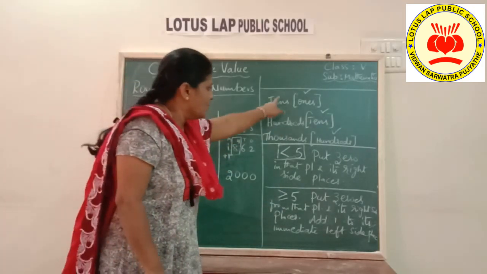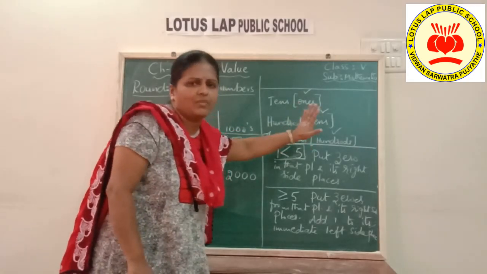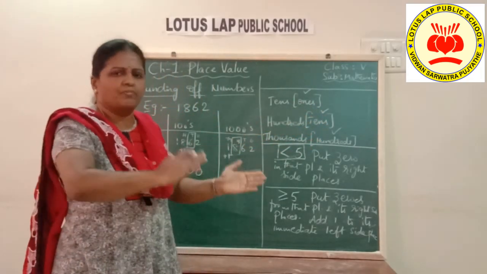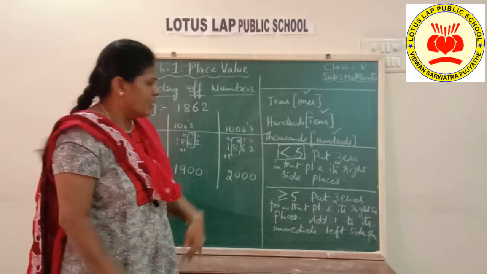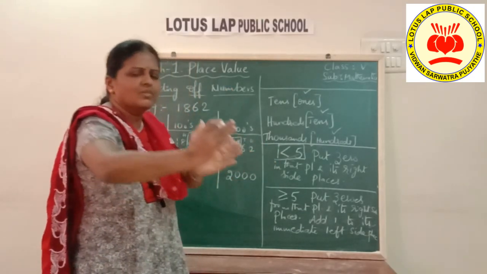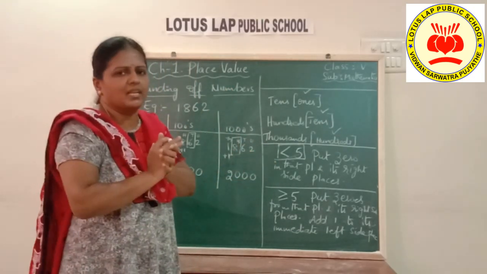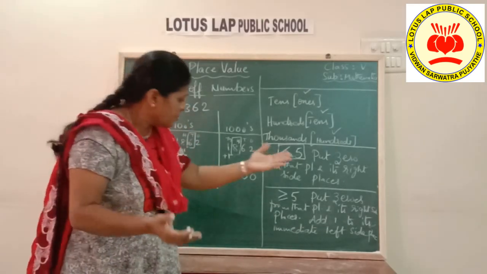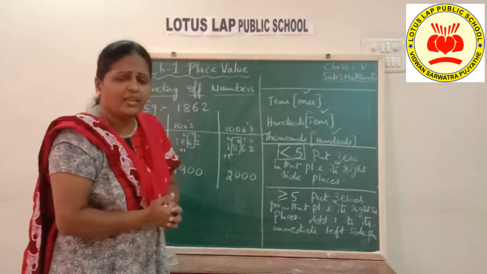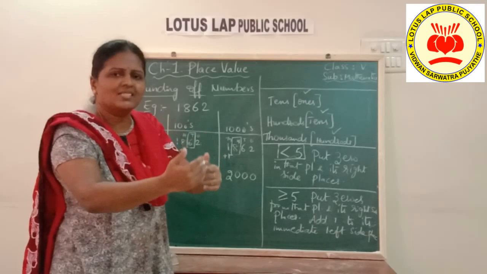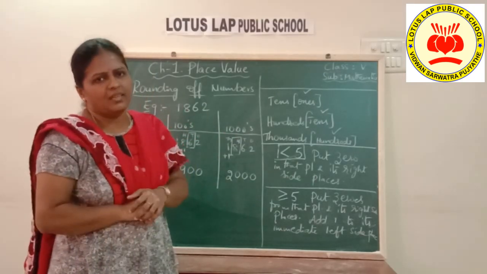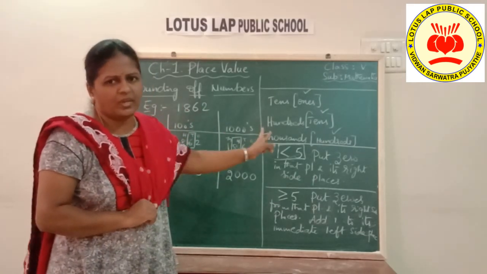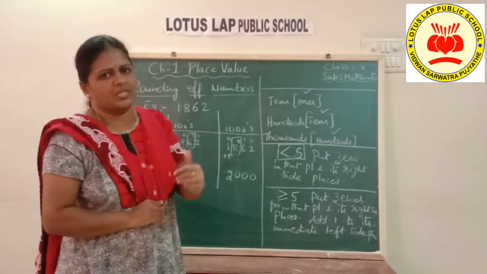The only thing is you need to remember which place to check: it's the before place. If it is less than 5, put zeros from that place towards its right side places. If it is more than or equal to 5, put zeros as well as add 1 to its next left side place. This is the only thing you need to remember, children.